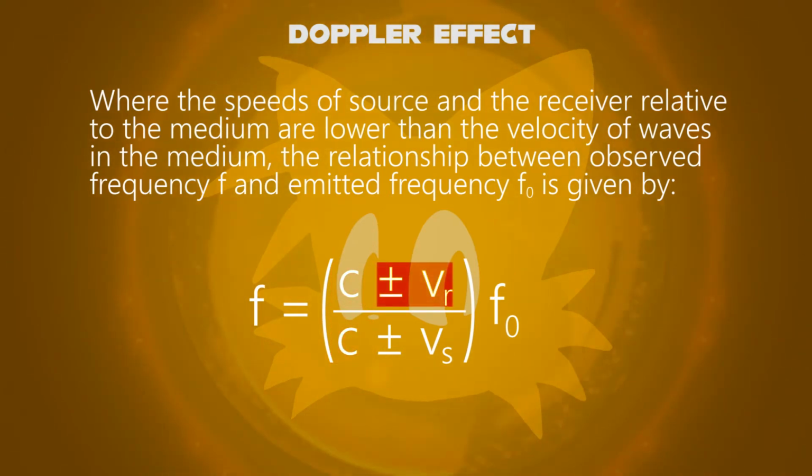vr is the speed of the receiver relative to the medium, added to c if the receiver is moving towards the source, subtracted if the receiver is moving away from the source. And vs is the speed of the source relative to the medium, added to c if the source is moving away from the receiver, subtracted if the source is moving towards the receiver.